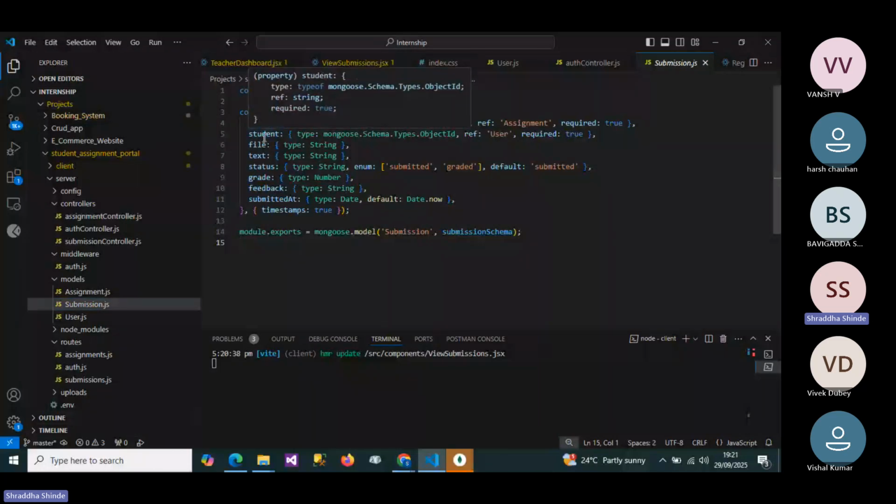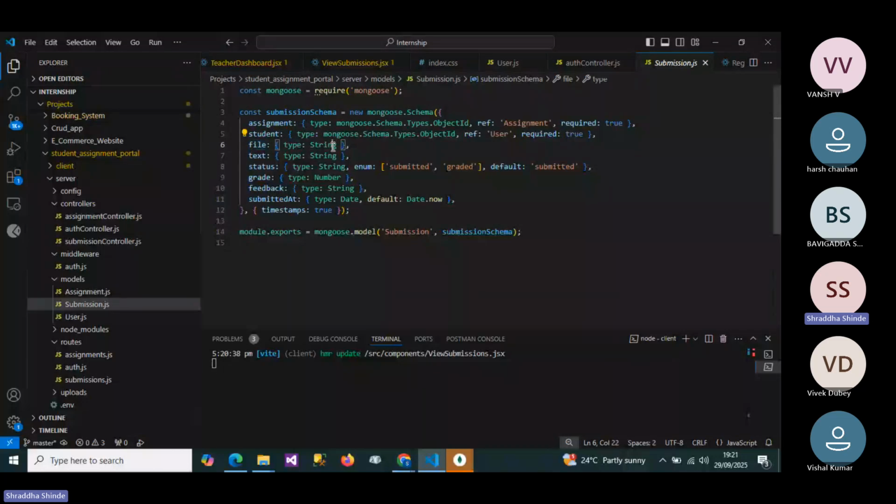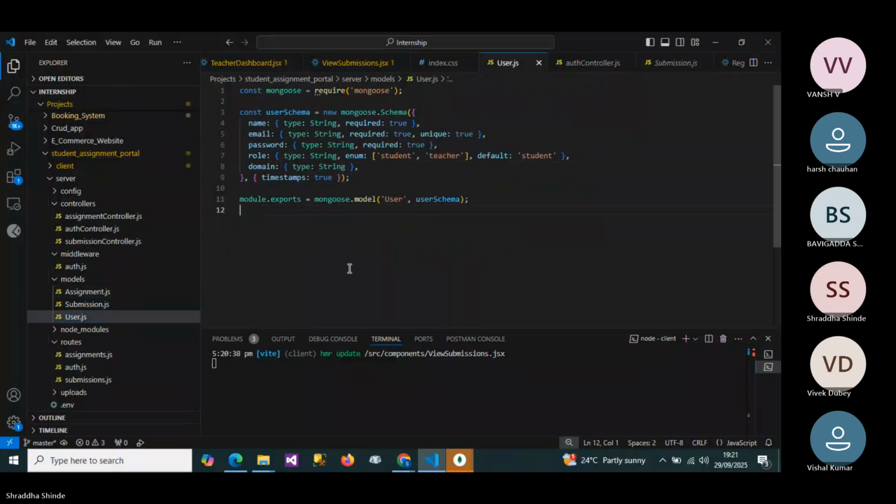If the role is student, then only we can submit the assignment. Then file is a string, then status is submitted or graded. In the user model, here is the information about users. It means the role of students or teachers. By default, it is student.